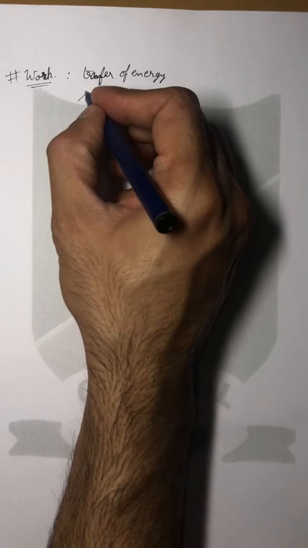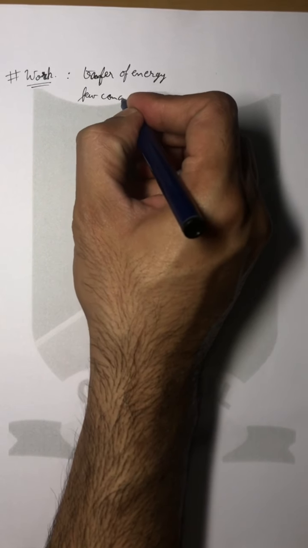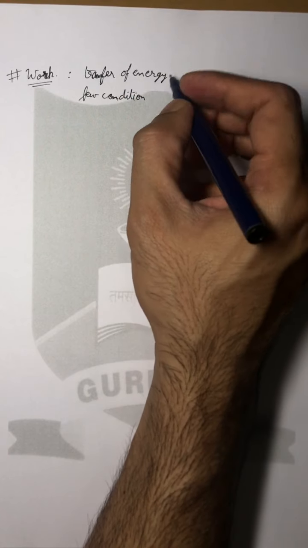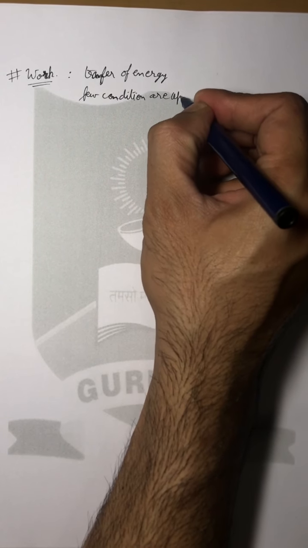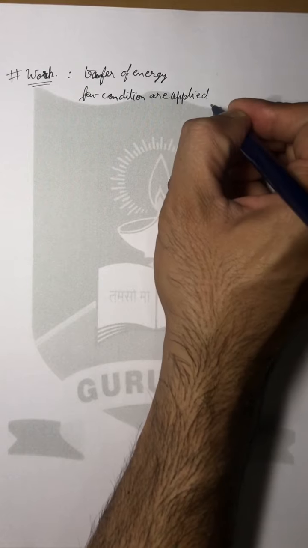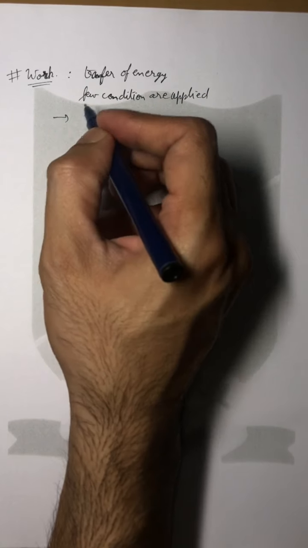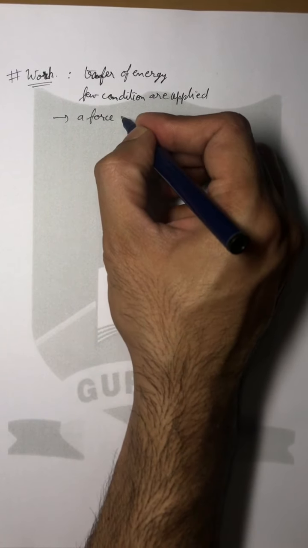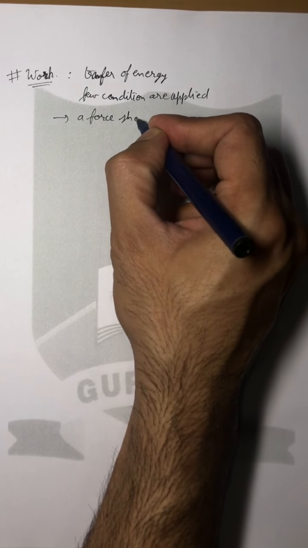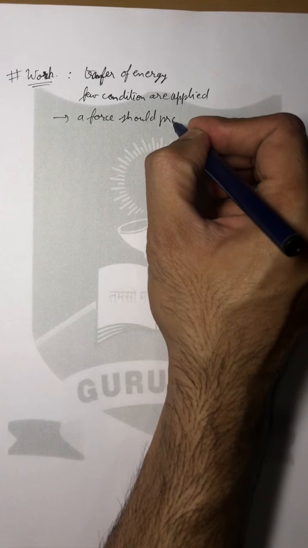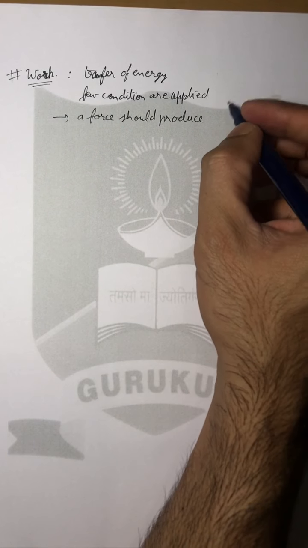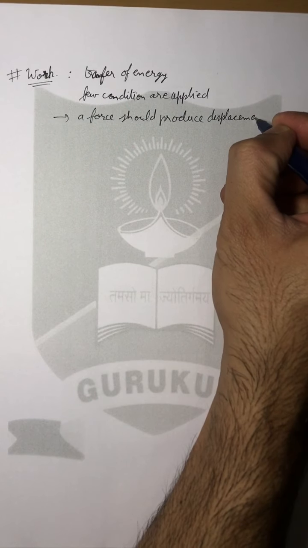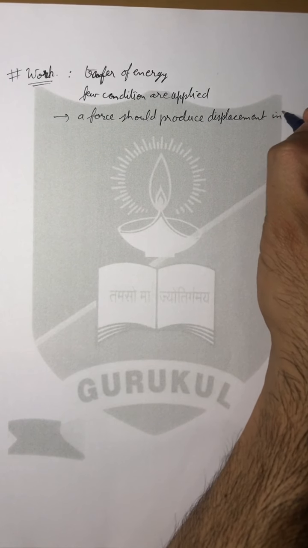But there are a few conditions that are related. If we have to say that a certain work is done, then a few conditions are applied on this transfer of energy. The condition is that a force should produce displacement in the body.